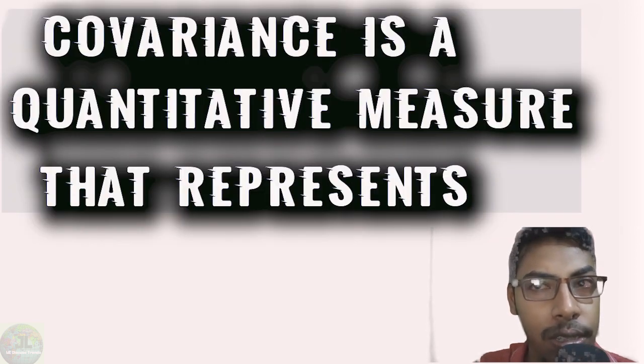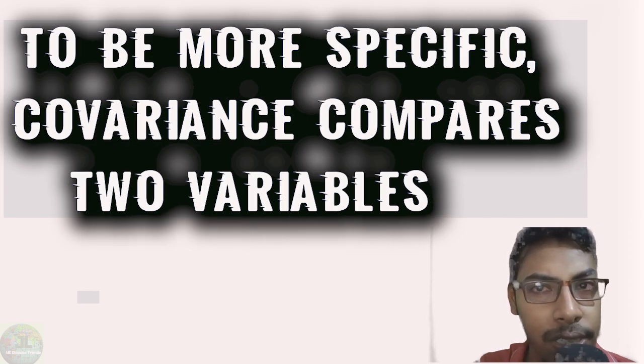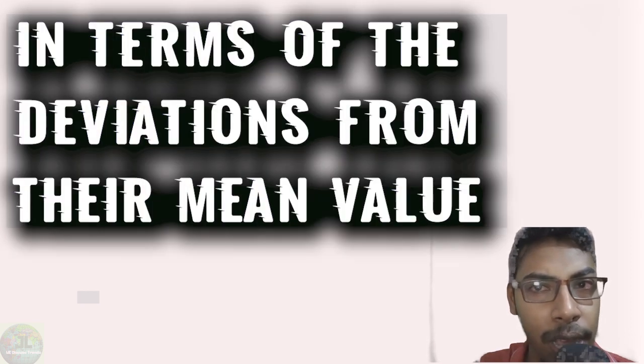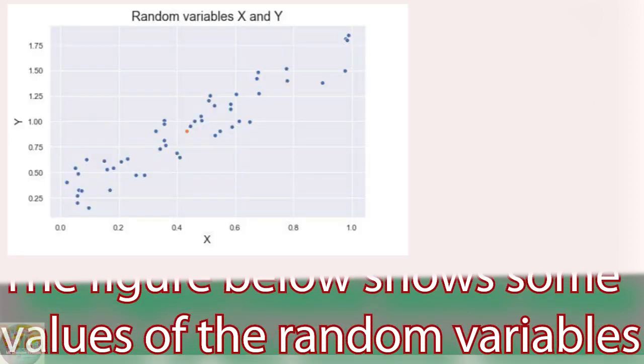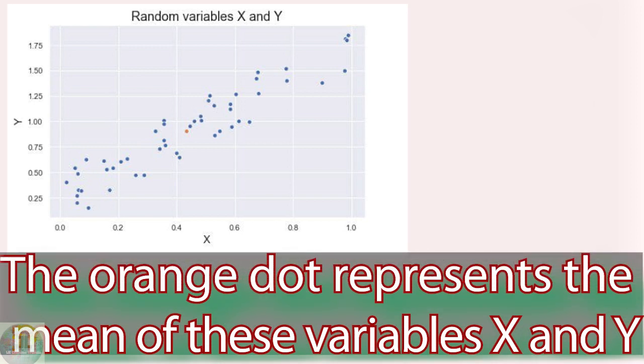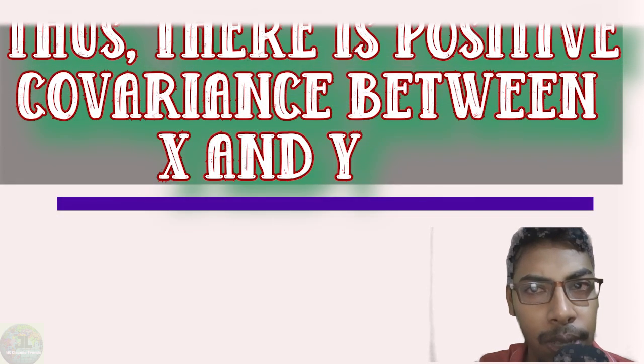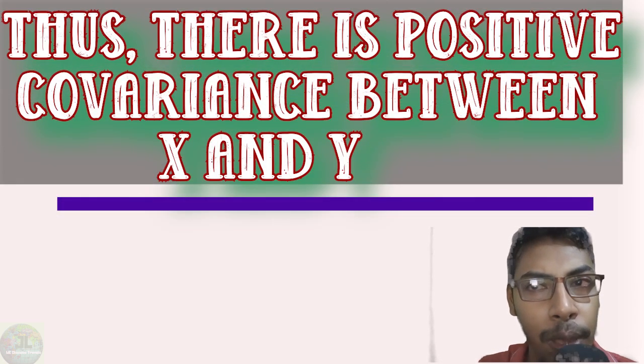Covariance is a quantitative measure that represents how much the variations of two variables match each other. To be more specific, covariance compares two variables in terms of the deviation from their mean value. The figure below shows some values of the random variables x and y. The orange dot represents the mean of that variable. The values change similarly with respect to the mean value of the variable. So there is a positive covariance between x and y.